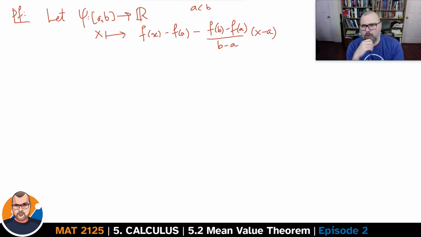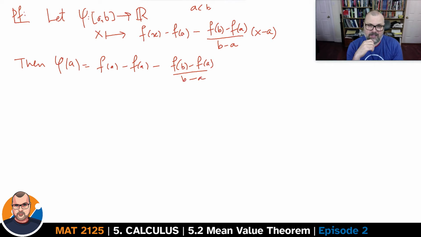What you do know, though, is that if you evaluate this function phi at a, you're going to get f at a minus f at a minus (f(b) minus f(a)) divided by (b minus a) times (a minus a). So this is 0, this whole thing here is 0.